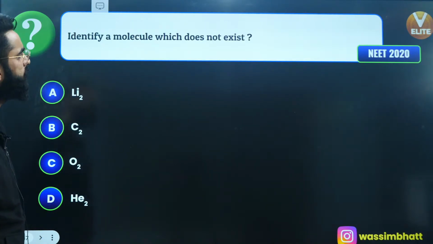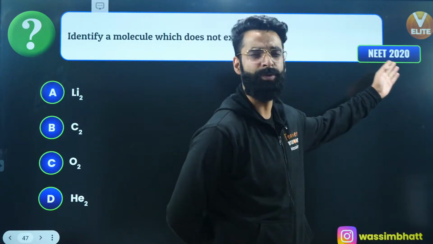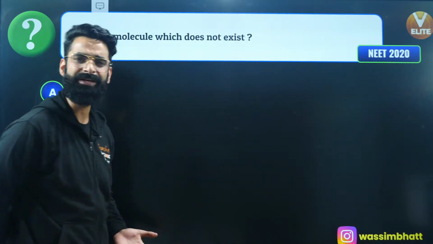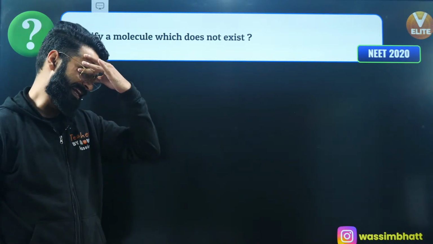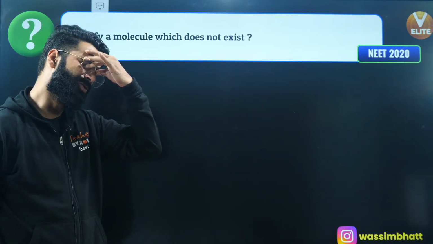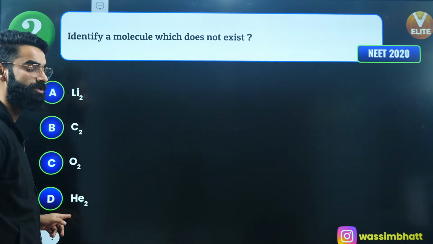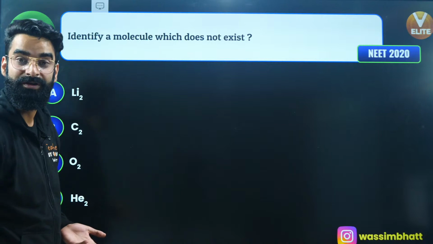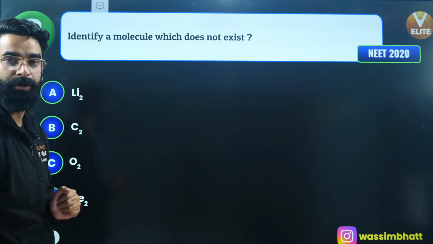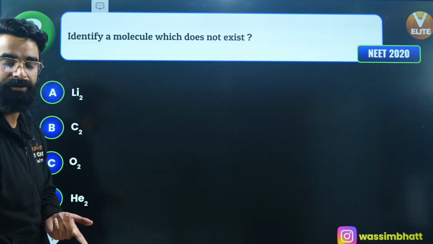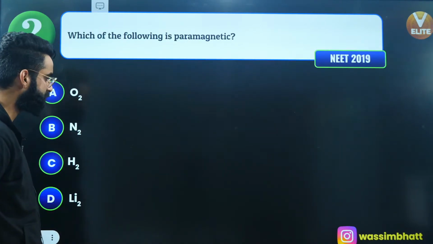Okay, identify the molecule which does not exist. Few minutes back only we have solved this, right? NEET 2020 question. Few minutes back I've told you the concept: that species in which the bond order comes out to be less than or equal to 0, we say that does not exist. And in case of He2, the helium molecule, its bond order comes out to be 0, right? There are 2 electrons in bonding and 2 electrons in anti-bonding. So 2 minus 2 divided by 2, that comes out to be 0. So it does not exist.